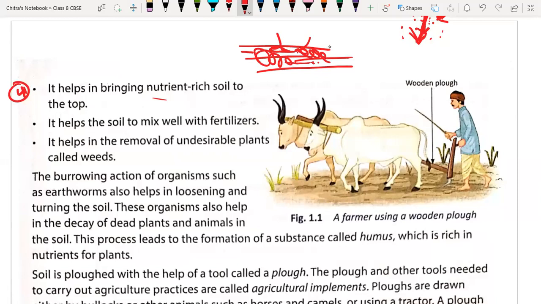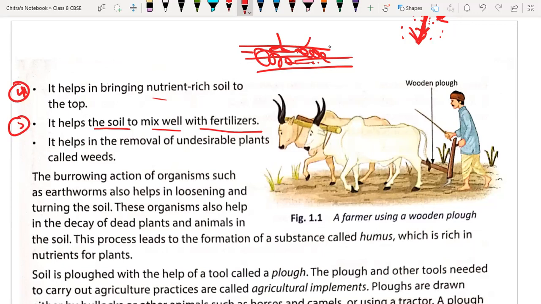Next, fifth point, it helps the soil to mix well with fertilizer. So when we are adding fertilizer in the soil, due to the plowing, that fertilizer will get mixed properly and uniformly in the soil, so that each and every plant of the crop field will have the required fertilizer around it. That's why plowing is very important.